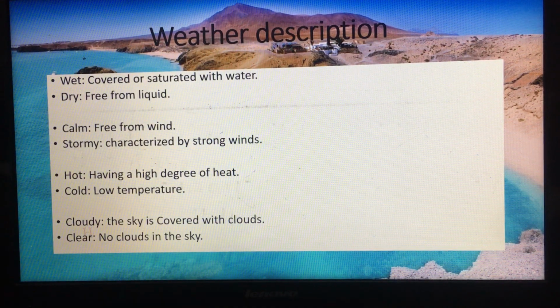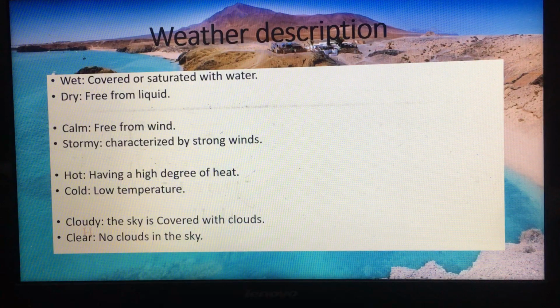Okay, what about hot and cold? You know that hot means high degree of heat. So if we have high temperatures, the weather is hot. And if we have low temperatures, here the weather is cold, as we explained before.